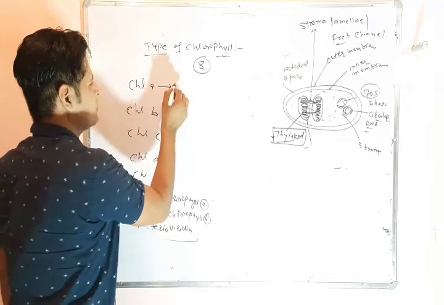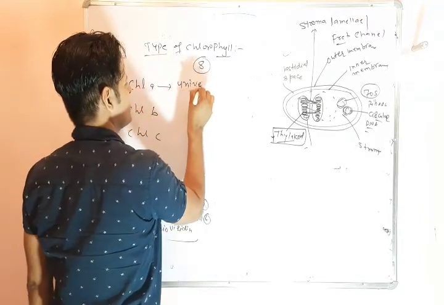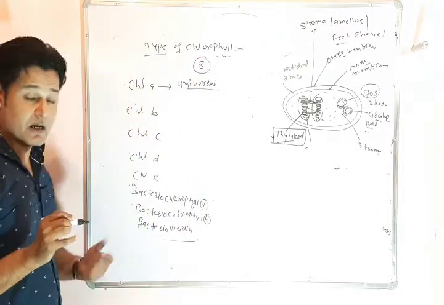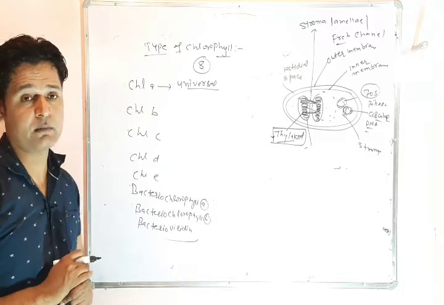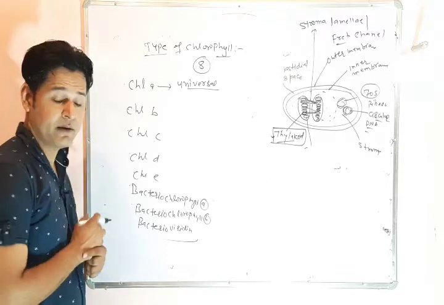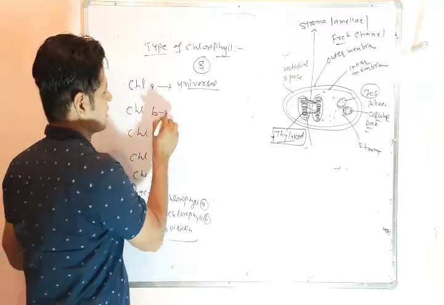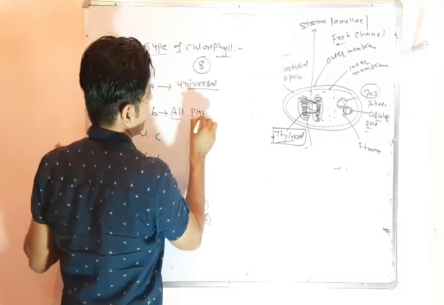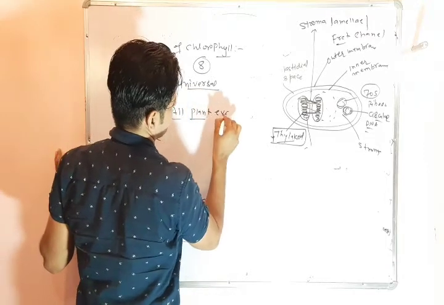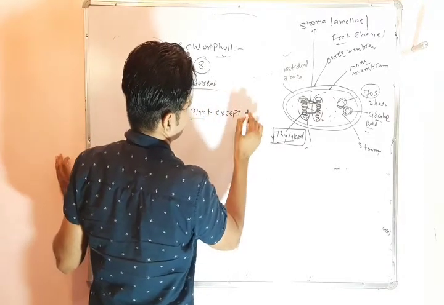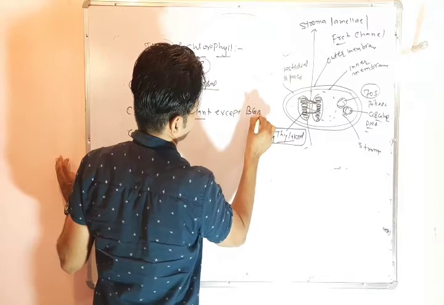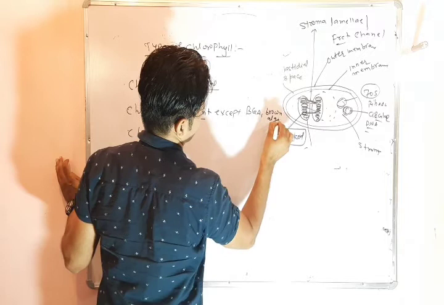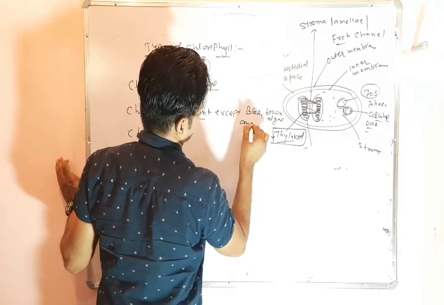Chlorophyll A is universal. Universal means it is present in all plants. Chlorophyll B is also universal but not present in blue-green algae, brown algae and red algae. So this chlorophyll is present in all plants except blue-green algae, brown algae and red algae.